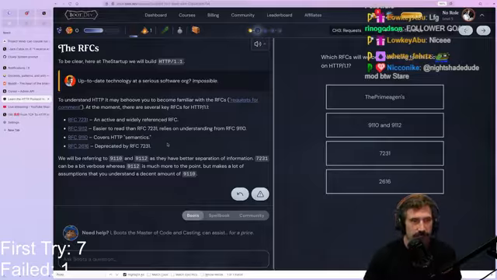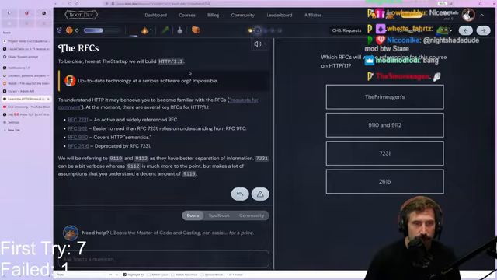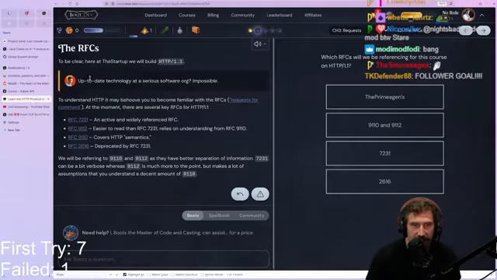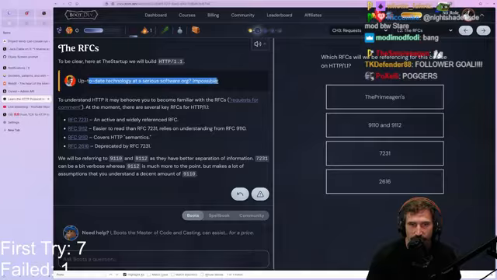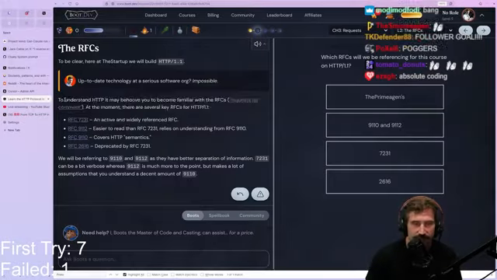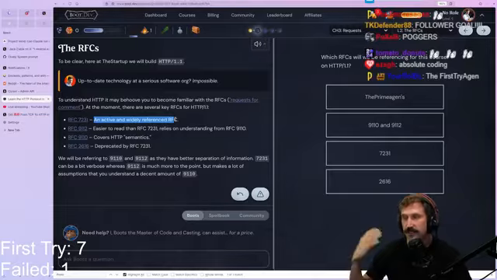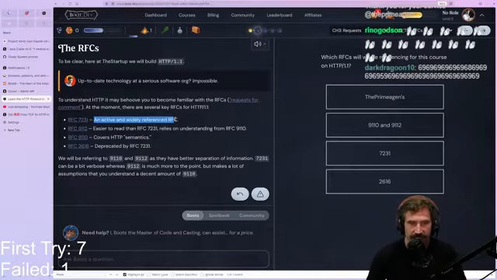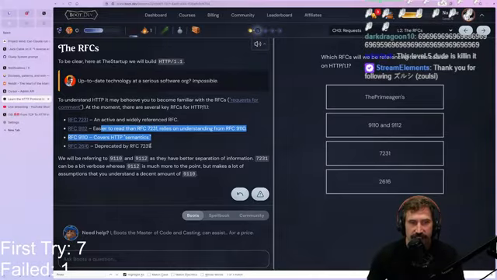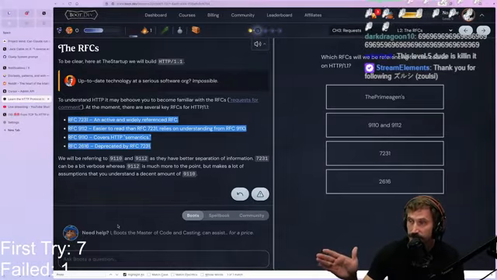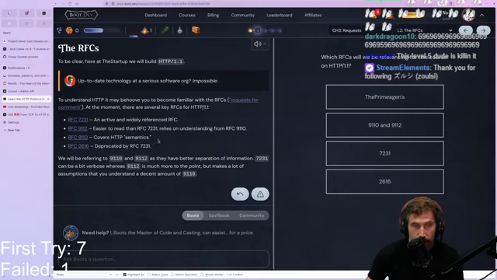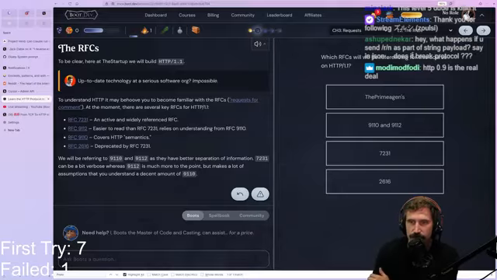To be clear, the startup will build HTTP 1.1. Up-to-date technologies at a serious software org. Impossible, right? All right, so there you go. There's all the stuff I talked about with the RFC. 7231 is like the active reference that people tend to use. Here's the other two that are really good. This is the old HTTP. There's a lot of RFCs for HTTP 1.1, so don't get confused. We are going to be referencing the newest one that's more broken up and I think easier to understand. Which RFCs will we be referencing on this course?